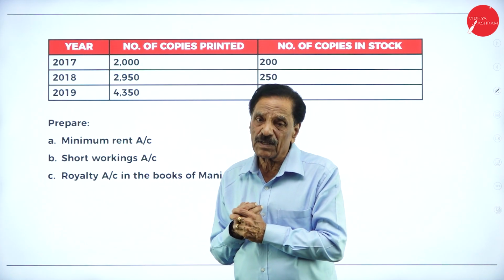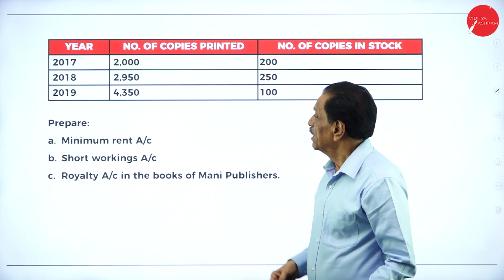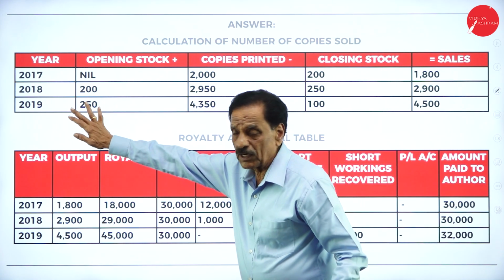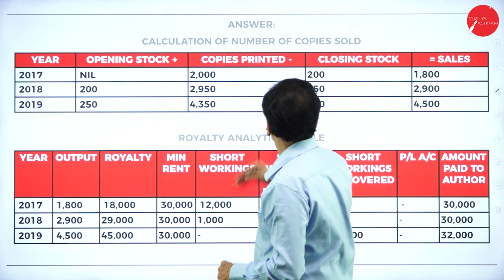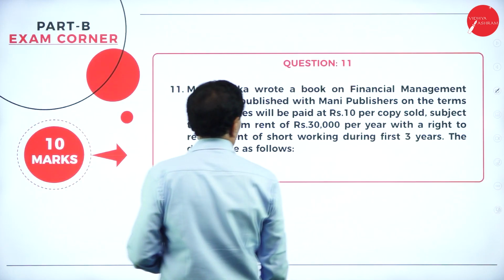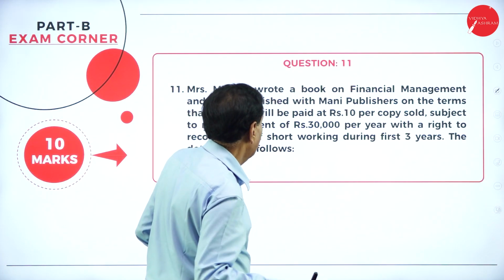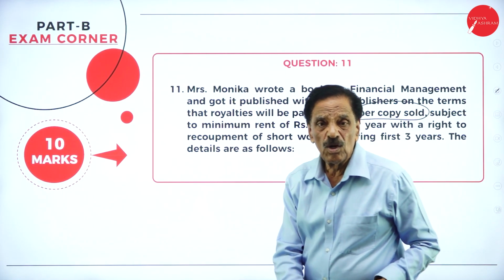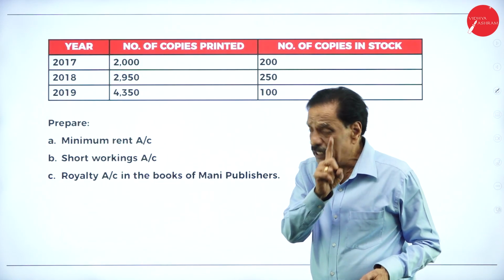That is called your royalty. So, here is the number of copies printed. How to work it out now? You have this formula, calculation of number of copies sold. Here in your question, per copy sold is, remember, 10 rupees per copy sold that we have to give as a royalty to the author. Per copy, 10 rupees.